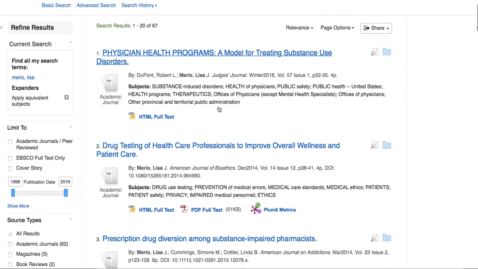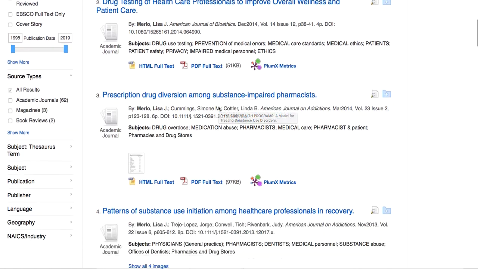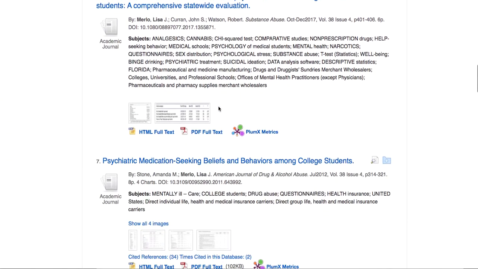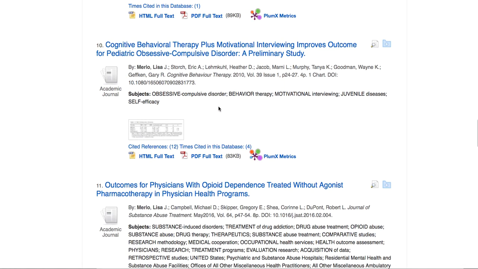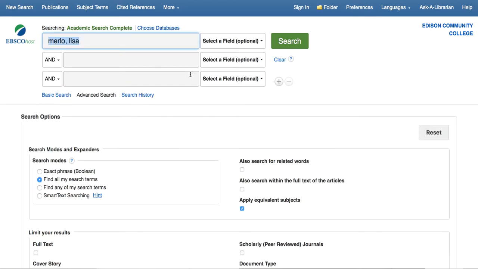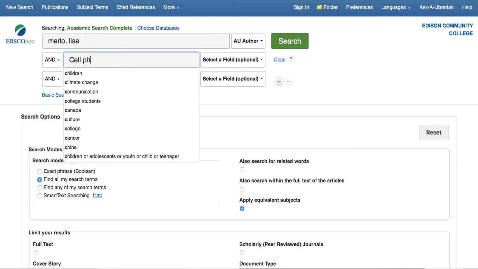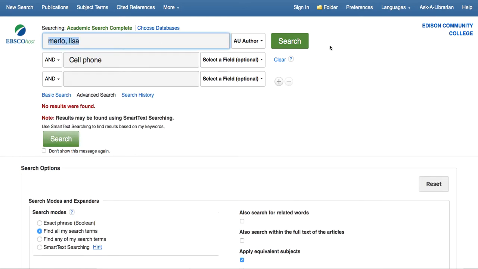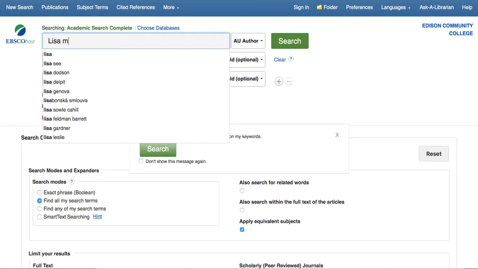Now we have 67. I wish there was a search within the results. There isn't. So instead, I could probably just type it. Oh, I'll show you this. Advanced search. We have the author. Now we're going to type in cell phone. So I went to advanced search. It doesn't find anything, which stinks. Let me try it backward, the other way.